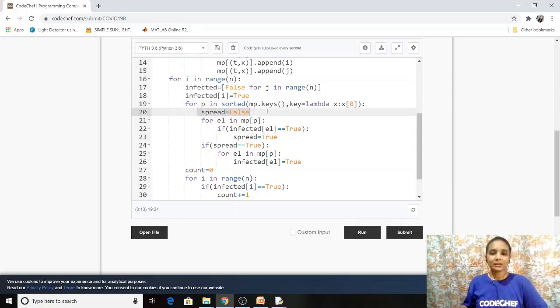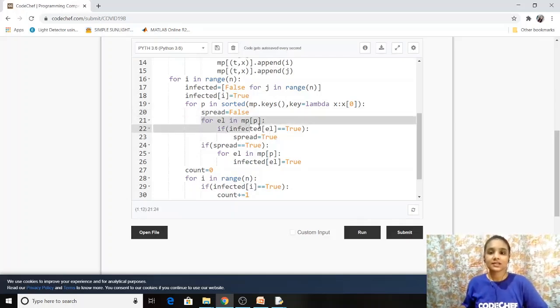Then we have taken a temporary variable spread equals false, and we will check for each element present at a particular time and position, t comma x. We will check for each value whether that particular athlete is infected or not. That is, for element in MP of P. So what does this mean?